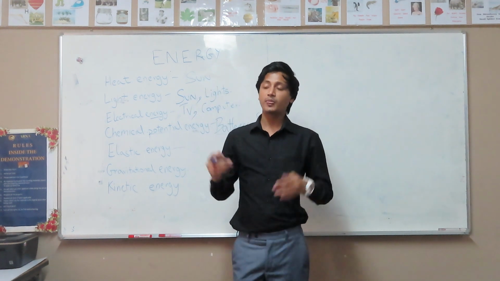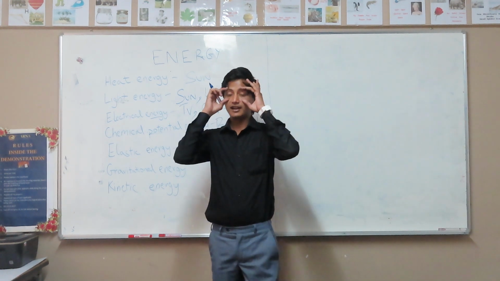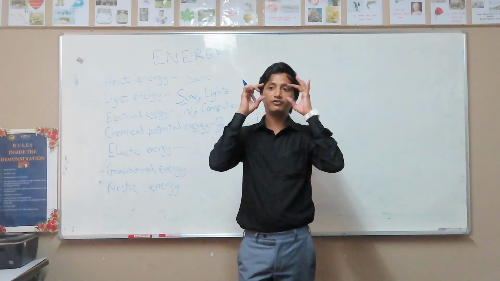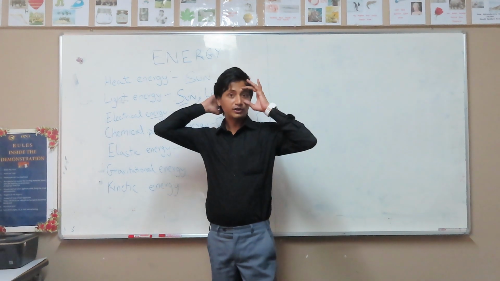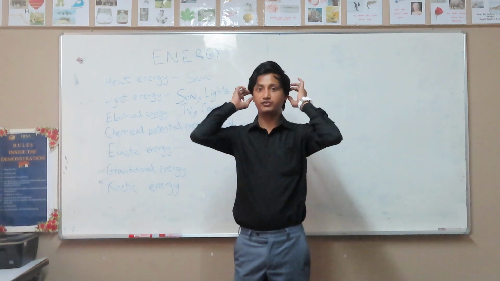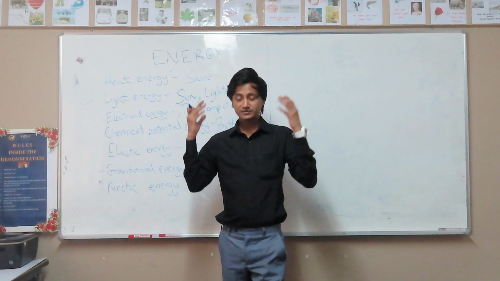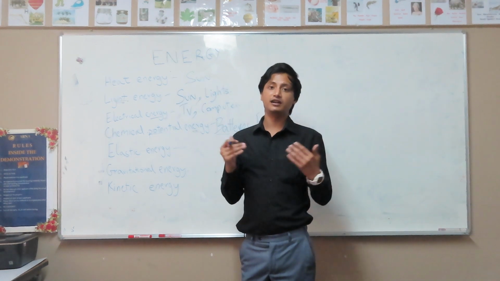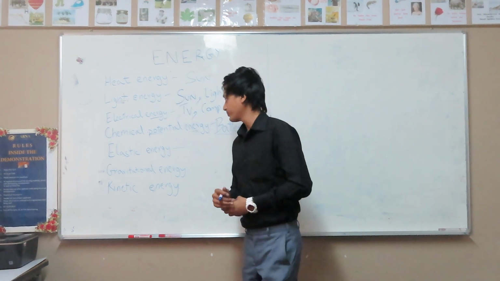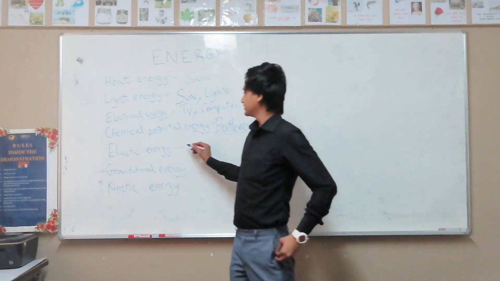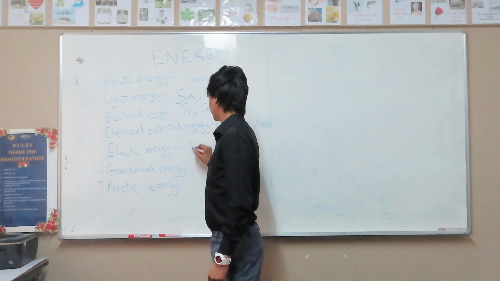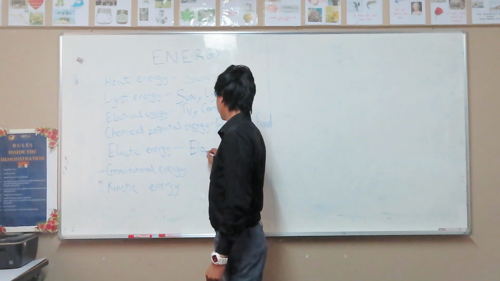So when we swim, we have goggles, and the goggles are held to the face so tight because of the elastic force of the elastic energy, right? And that's why water does not come into our eyes while we swim. Elastic energy would be an elastic band.